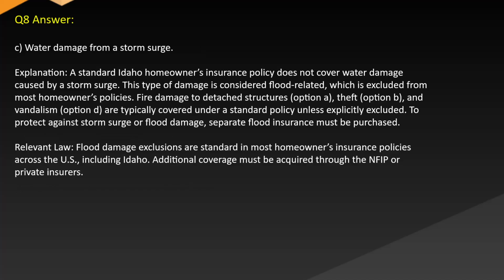Answer: C. Water damage from a storm surge. Explanation: a standard Idaho homeowner's insurance policy does not cover water damage caused by a storm surge. This type of damage is considered flood-related, which is excluded from most homeowners' policies. Fire damage to detached structures, option A, theft, option B, and vandalism, option D, are typically covered under a standard policy unless explicitly excluded. To protect against storm surge or flood damage, separate flood insurance must be purchased.